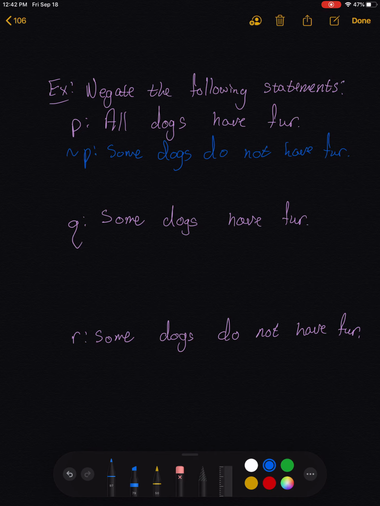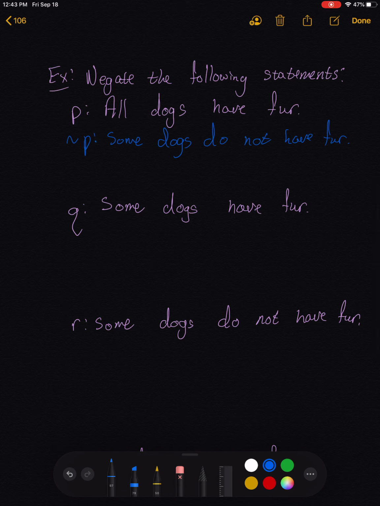And so negating quantifiers can be dangerous because if you just try to replace the word all with none and say, well, they're opposites of one another, you get statements that don't always have opposite truth values. Okay, suppose we wanted to negate the statement, some dogs have fur. The negation in this case would be no dogs have fur. Some dogs have fur is stating that at least one dog in the world has fur. The negation of that would be that there are no dogs that have fur.